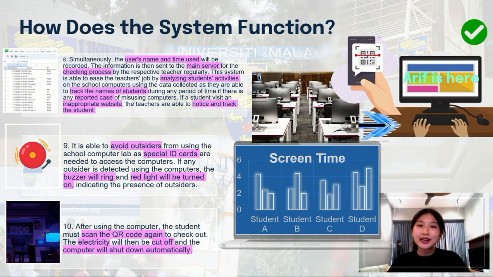If a student wants to access an inappropriate website, the teacher is able to notice and track the name of the student. Next, this system is able to prevent outsiders from using the school computer lab, as special ID cards are needed to access the computers. If any outsider is detected, the buzzer will ring and a red light will turn on, indicating the presence of the outsider. After using the computer, the students will be required to scan their QR code again to check out from the school computer lab. The electricity will be cut off and the computers will shut down automatically.